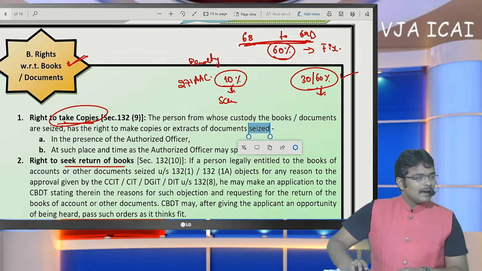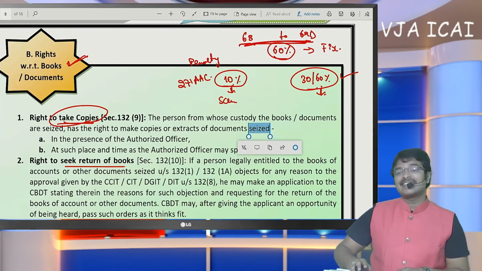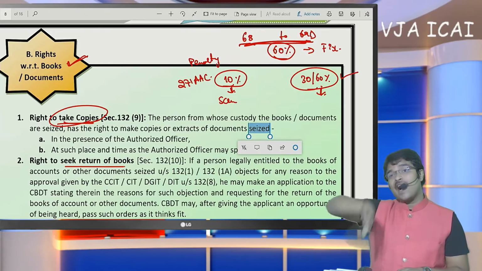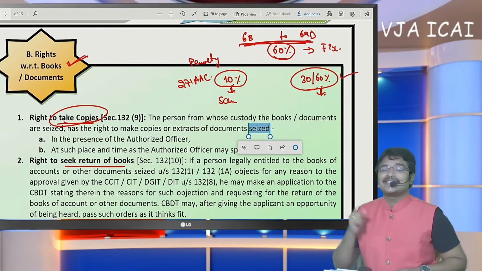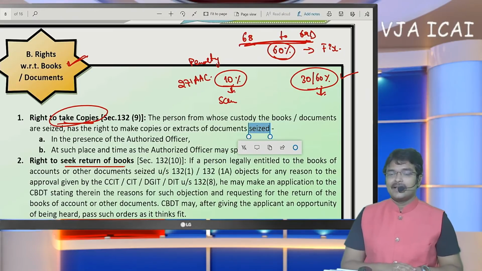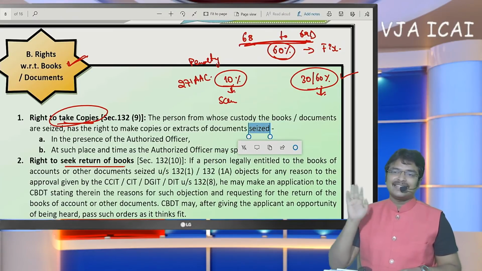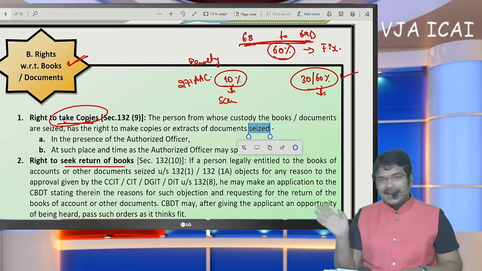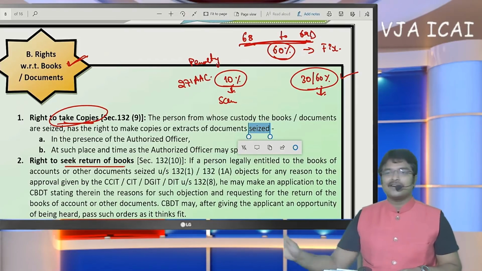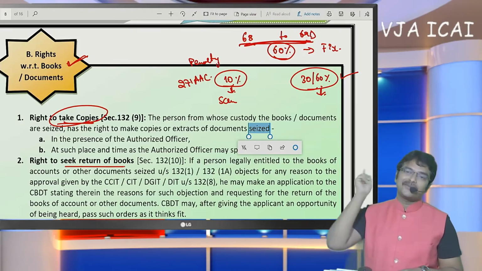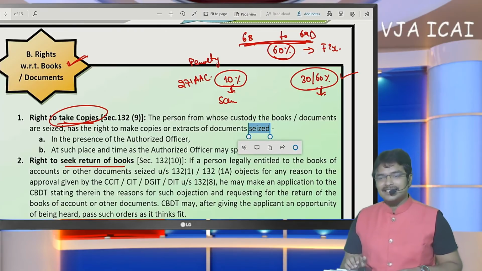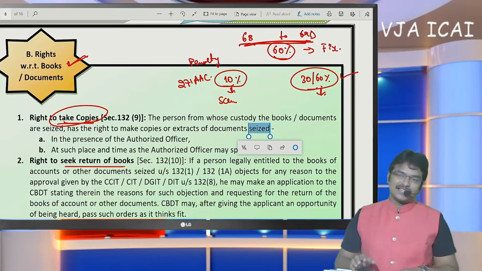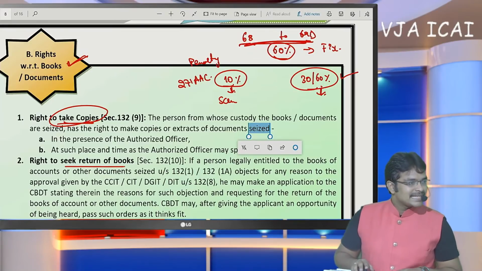Okay. Next, notice under section 133(6). This is the power to call for information, sir. You are asking about section 133(6). This is the power to call for information. This is completely different. 133(6) may not be converted into scrutiny, may not be converted into search. If the department requires any information from you, they will use notice under 133(6) and they will call for the information from you. Okay. Next, difference between search and survey. I have already explained now.